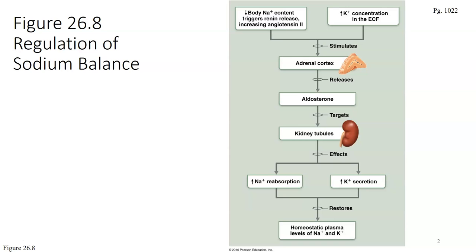The renin-angiotensin-aldosterone mechanism is a main trigger for aldosterone release. Granular cells secrete renin in response to sympathetic nervous system stimulation, decreased sodium chloride concentration, and decreased stretch of granular cells due to decreased blood pressure. Renin catalyzes production of angiotensin II and prompts aldosterone release from the adrenal cortex, which sits above the kidneys, and results in increased sodium reabsorption by kidney tubules. Aldosterone release is also triggered by elevated potassium levels in the extracellular fluid. Aldosterone brings about its effects slowly, in terms of days or hours.